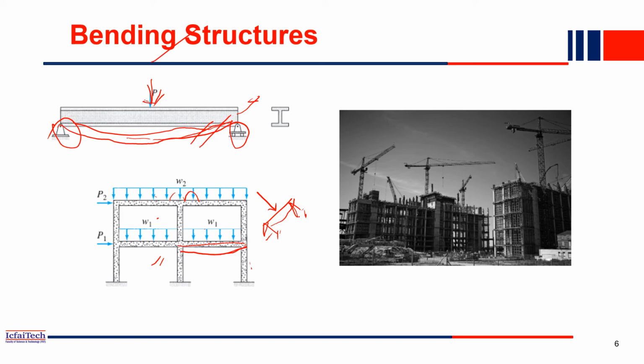Similarly, you can see this picture. Nowadays these cranes are actually constructing this building. In buildings, beams are bending members, and columns are compression members.